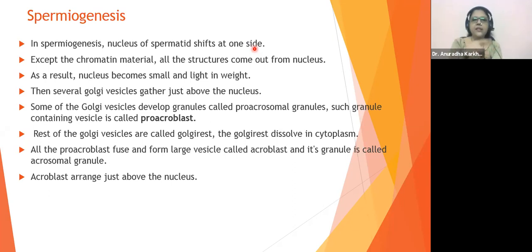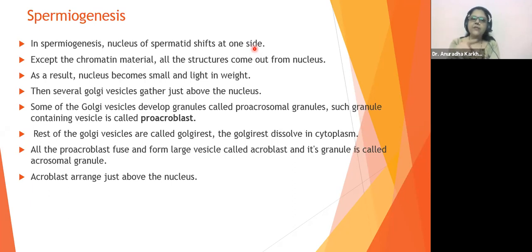Then several Golgi vesicles gather just above the nucleus. You know what are Golgi and vesicles. We have already completed the cell unit chapter, so you know what I'm trying to tell you, right? So all the Golgi vesicles will come and lie just above the nucleus.